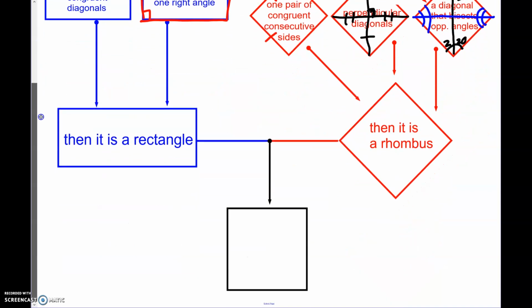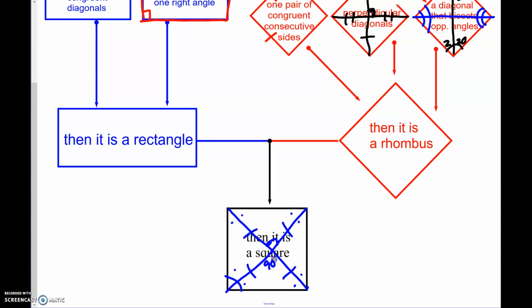Now, if they have all of these properties of the rectangle and the rhombus, then we are going to have your square. Okay, so we draw in this diagonal and we draw in this diagonal, whoops, that didn't go very well. They are going to be perpendicular and they are all going to be congruent. They're also going to be bisecting, so we know that all of these are 45-degree angles, and we know that this is 90.